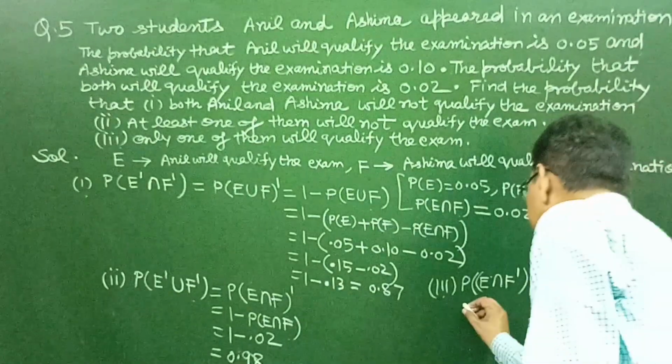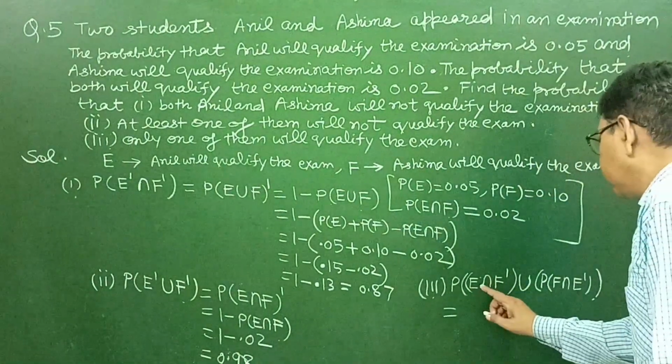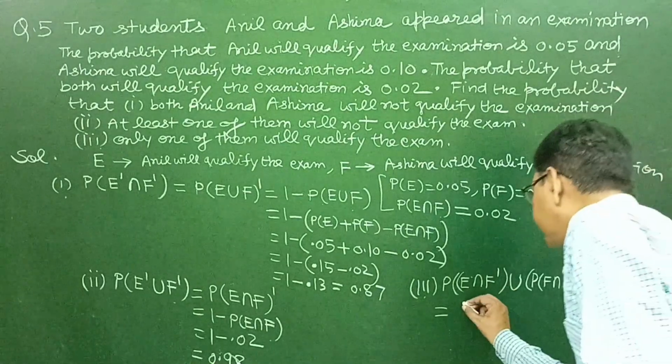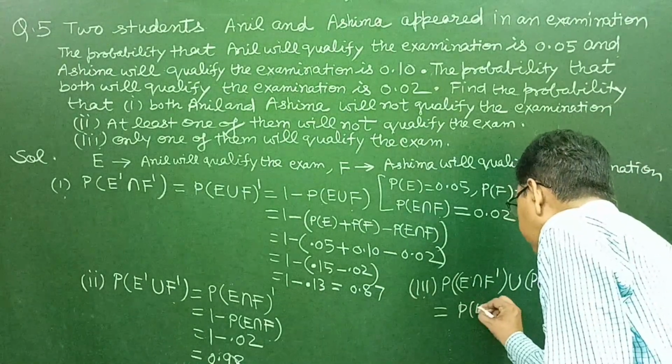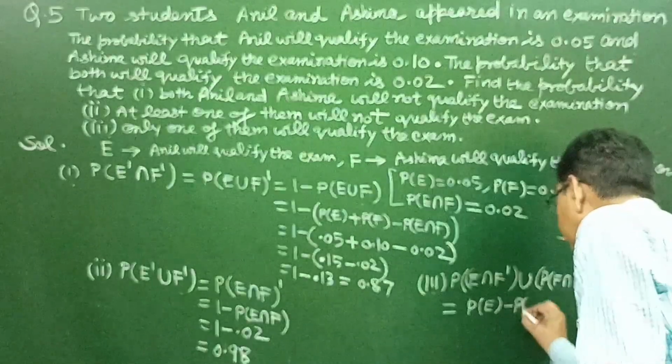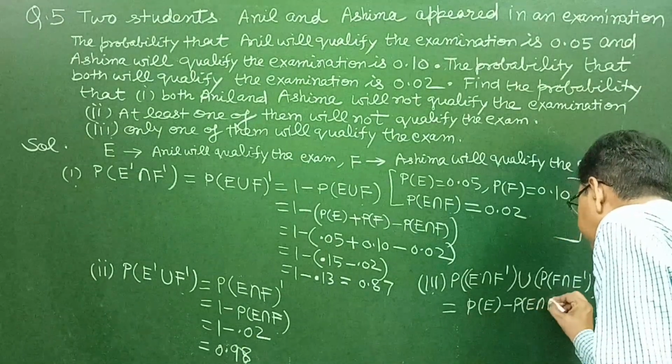So we can write this is equal to probability of E intersection F complement, which is equal to probability of E minus probability of E intersection F,